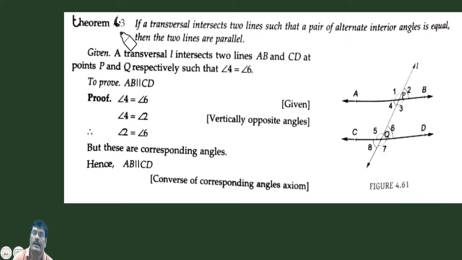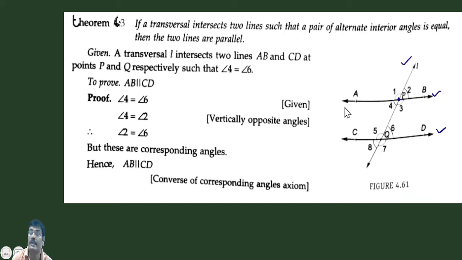our next theorem 6.3. What is the statement of this theorem? If a transversal intersects two lines such that a pair of alternate interior angles is equal, then these two lines are parallel. So what is given? A line L intersects two lines AB and CD at points P and Q. Let us name the various angles 1, 2, 3, 4, 5, 6, 7, 8, no problem.